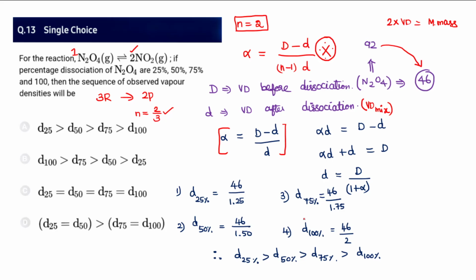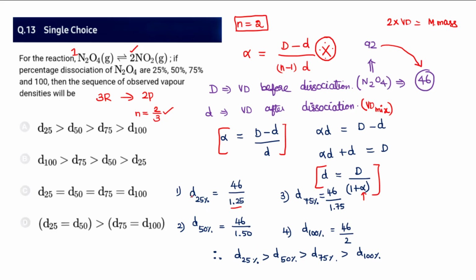So we now consider the vapor density after dissociation. The relationship is d equals capital D by 1 plus alpha. Alpha is given as a percentage, 25%, which can be written as 0.25. So 1 plus alpha, 1.25, 1.75, 1.50, 2, something like that.